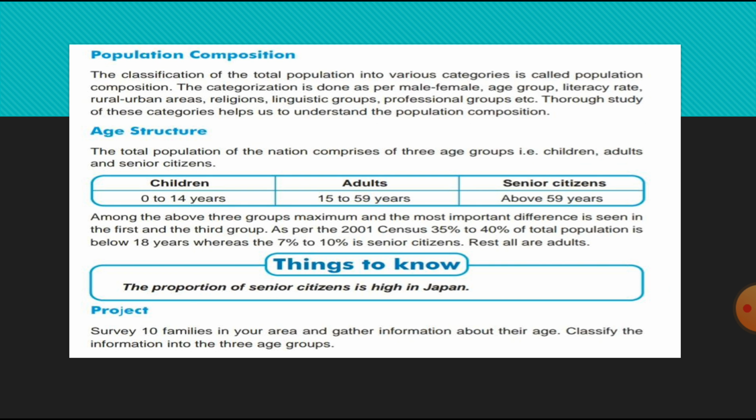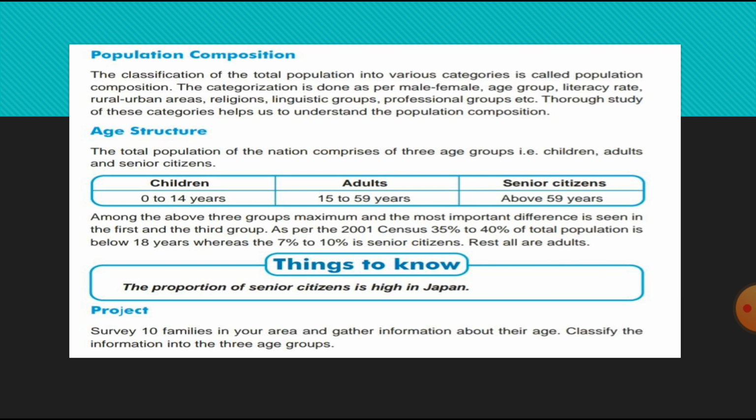See, the categorization is done as per male female, age group, literacy rate, rural urban areas, religion, linguistic groups, professional group, etc. Thorough studies of these categories help us to understand the population composition, and through this we can come to know about the population structure.